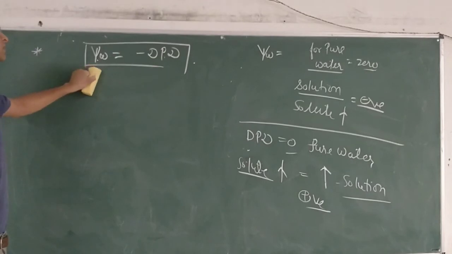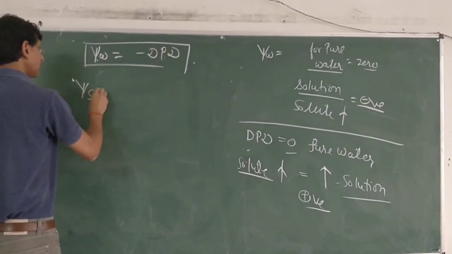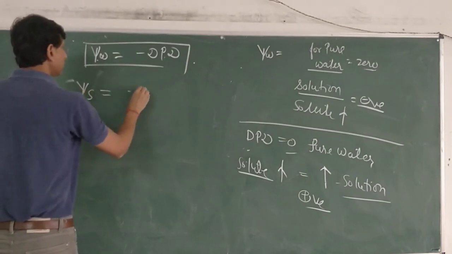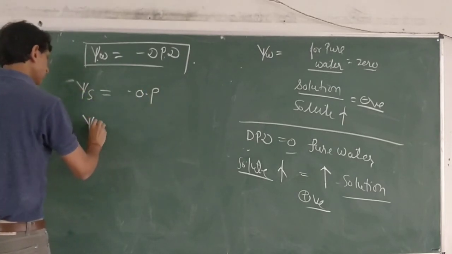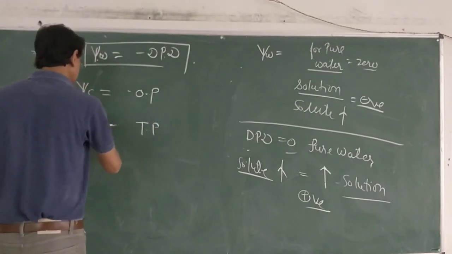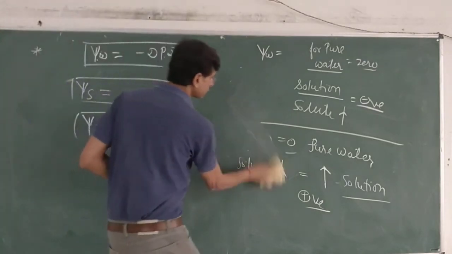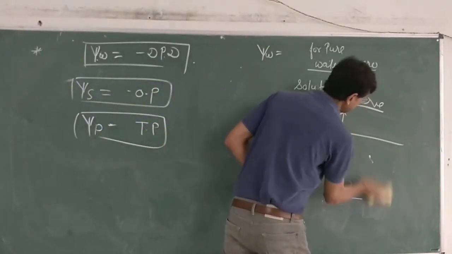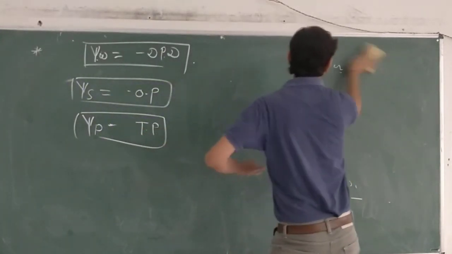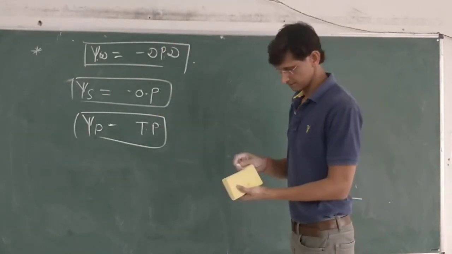So psi w is equal to minus of DPD, and psi s is equal to minus of OP, and psi p is equal to TP directly. Similar sign. So with these three terms, we can correlate all of these potentials, like we have correlated all other pressures. Let's see.